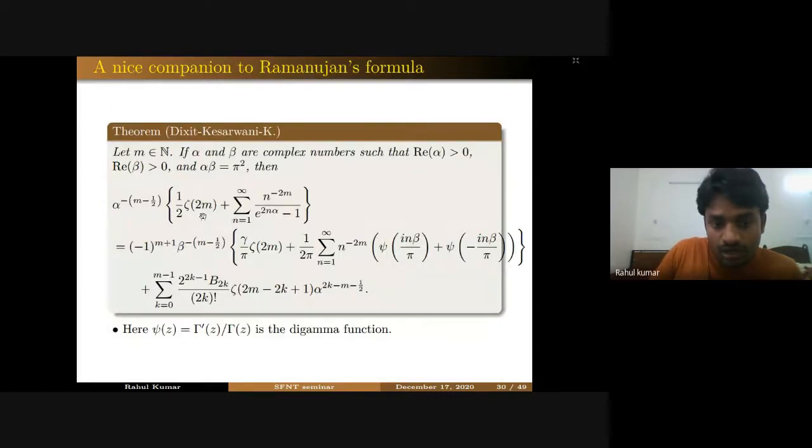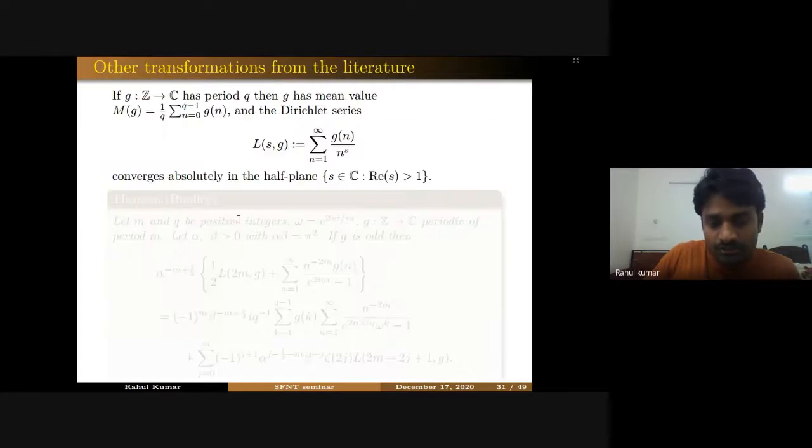So this formula is very new in the literature. This was not present in the literature. There were similar formulas for zeta 2m. There was a generalization for zeta 2m. There are various character analogs, but this formula is not coming up from those formulas in the literature. Let me give one example of that.